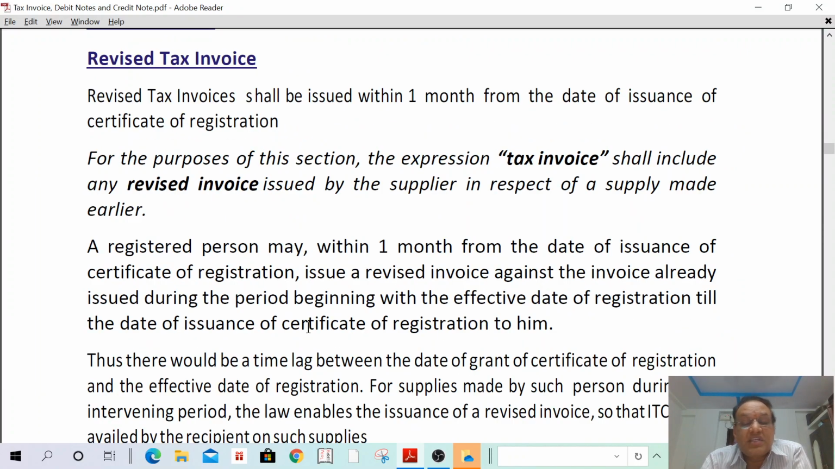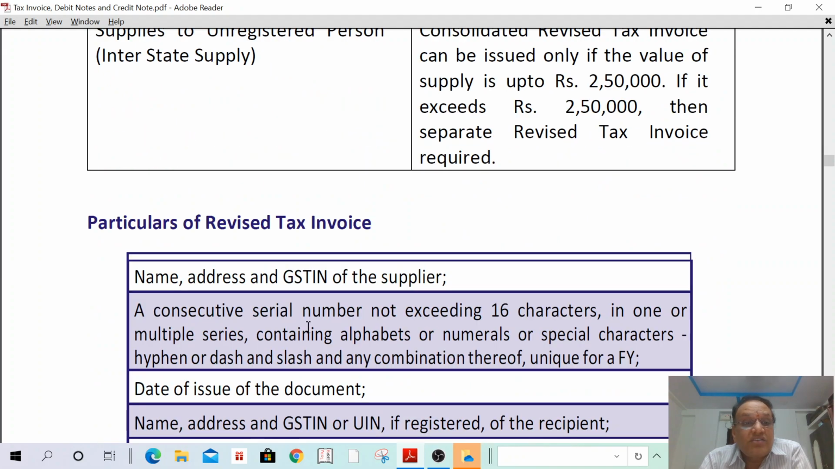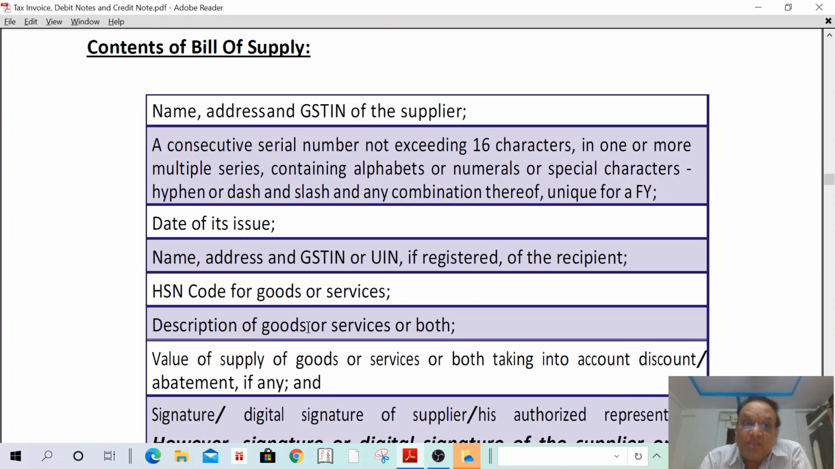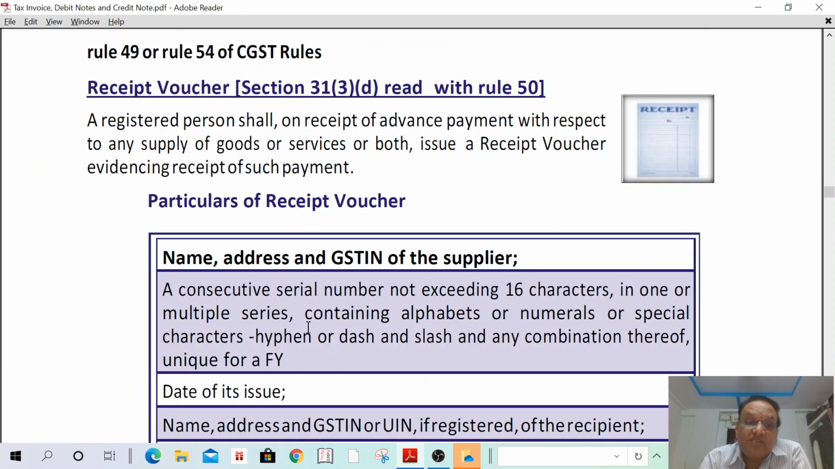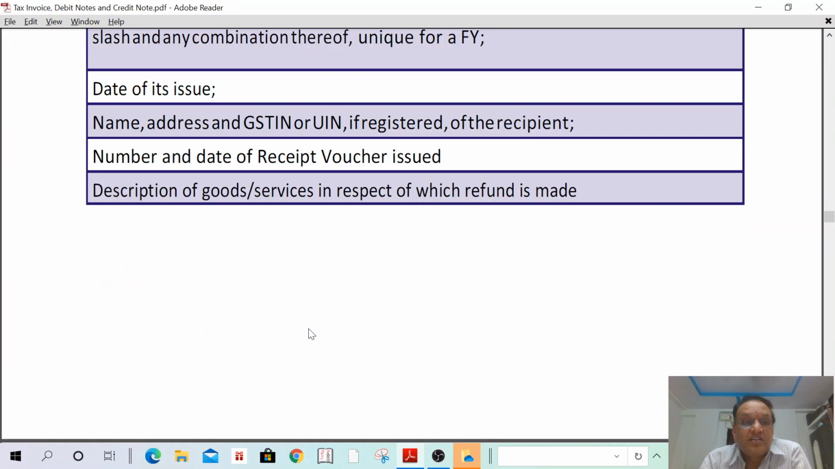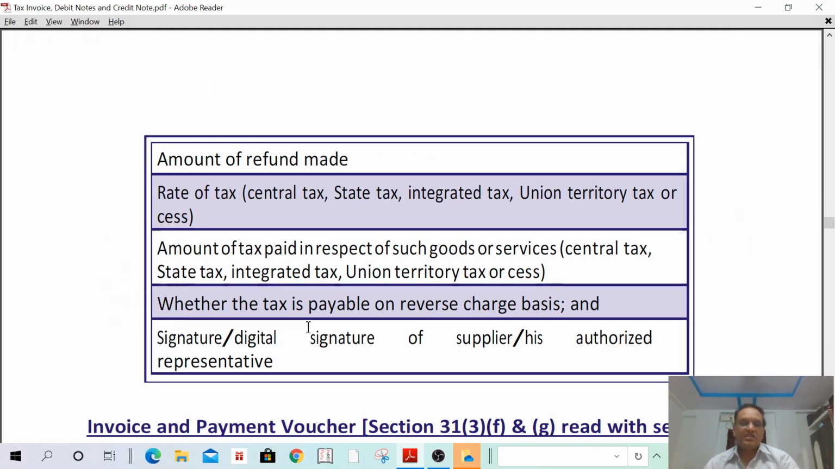Then invoice in case of export of goods or services we have studied. In revised tax invoice we have studied the contents of revised tax invoice. Bill of supply we have studied. Invoice cum bill of supply studied, and receipt voucher and refund voucher we have studied till now. We can end right now.